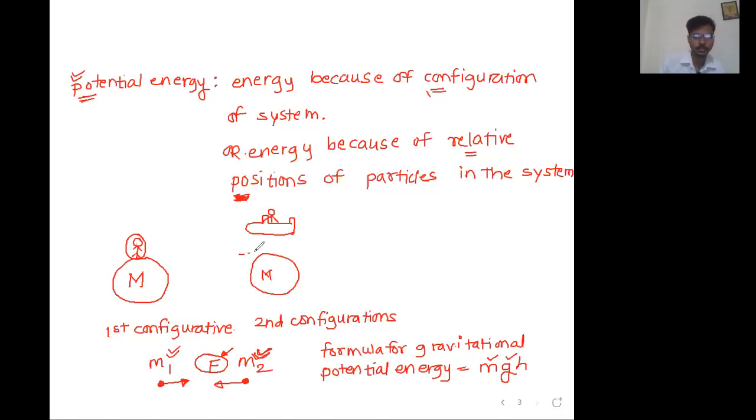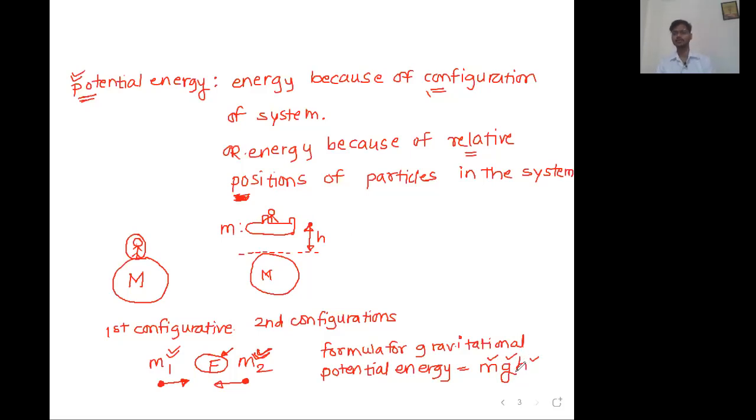H is, let's say this is the surface of the earth. This object has a mass, let's say equal to small m. So its height from the surface of the earth is called small h. In this way we write the formula mgh. Sir, what is this small g? Right now we don't know. It is called acceleration due to gravity. We will learn about it in detail. For the time being, let us just remember the formula mgh.